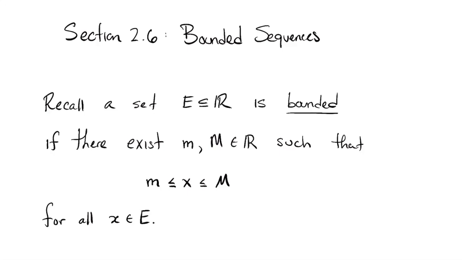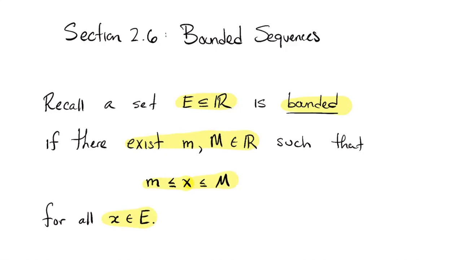mean by that definition. Okay, so if you're giving me some subset of real numbers, I'm calling it E. It's called bounded. I'm not saying bounded above or below, but just bounded. So in particular, when I say something is bounded, I mean it's both bounded below and above. And more precisely, I mean that there exist some numbers, say little m and capital M, such that if you take any value of x in E, that value of x is greater than or equal to little m. That is, little m is a lower bound for E, but it's less than or equal to capital M. Capital M is an upper bound for E.